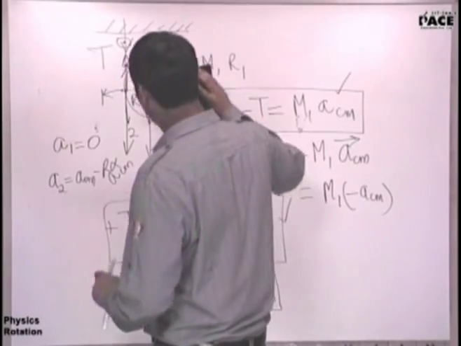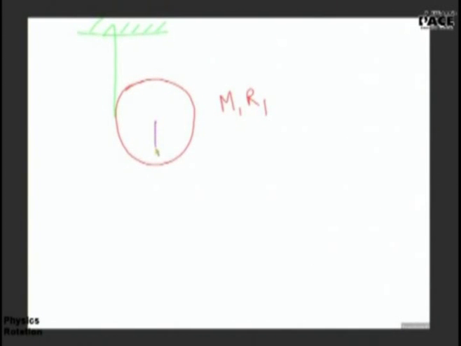Ready. The next question is going to be one step better than this. And again, it is an Irodov problem, so there is no high-tech funda in the problem. It is just a little extension of this same situation. This is a disk of mass m1 and radius r1. Again, there is a thread wrapped around it and it is hanging from the ceiling. From the center of this disk, there is another string hanging and it is wrapped around another disk of mass m2, radius r2.